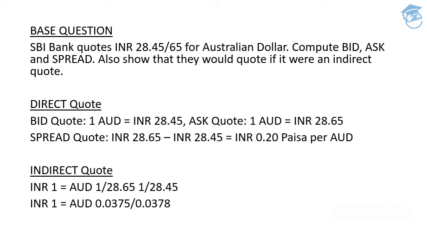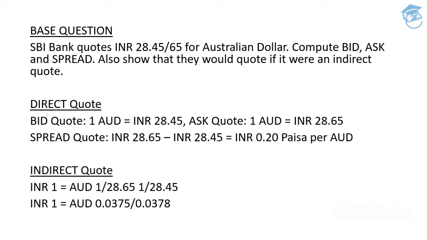Bid is the price which the bank will pay to you. Ask is the price which the bank is going to charge you. And spread is the difference between the ask and the bid. Bank will always buy cheap. The price at which the bank will buy is called bid. The price at which the bank is going to sell that currency to you is termed ask. And the difference between the two will be the spread. Clear, guys? Am I loud and clear with this?